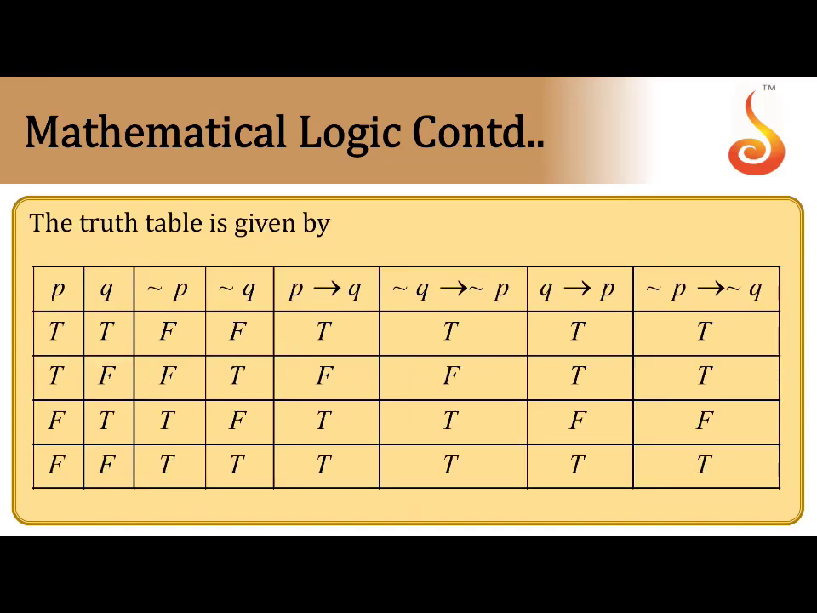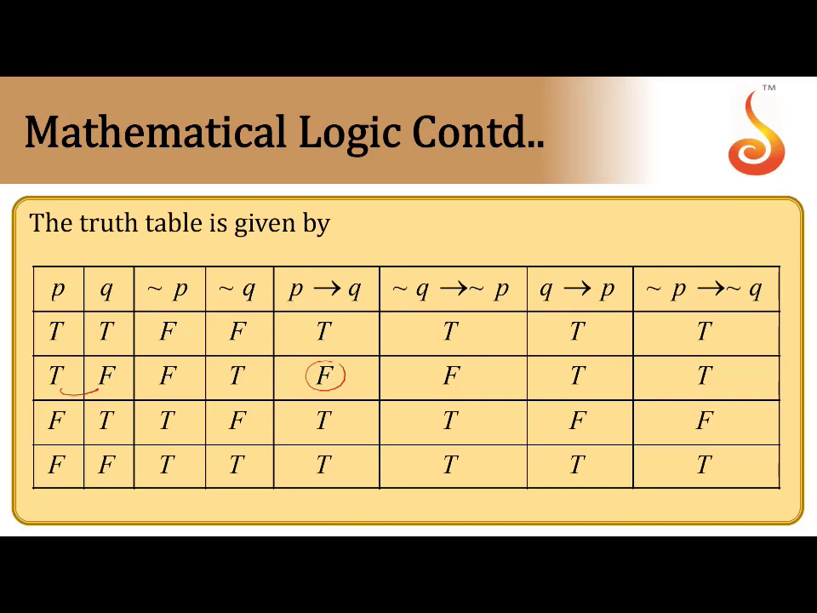Now the truth table is given by this. In general, how to make the truth table? P, Q, negation of P, negation of Q. For truth values, negation of true means false, and false means true. Now the implication concept: implication true to false gives false, otherwise true only. That means only this one case is F and the remaining cases are true. Next, negation of Q implies negation of P. Just observe: negation of Q to negation of P, this to this. F T T gives T.